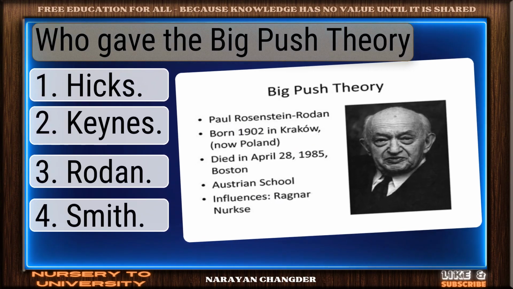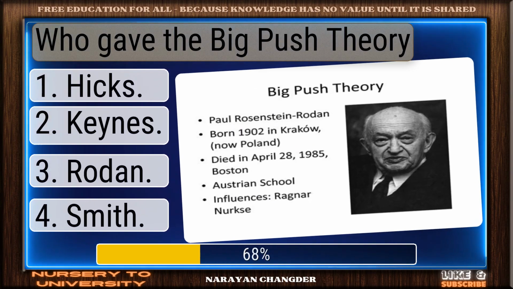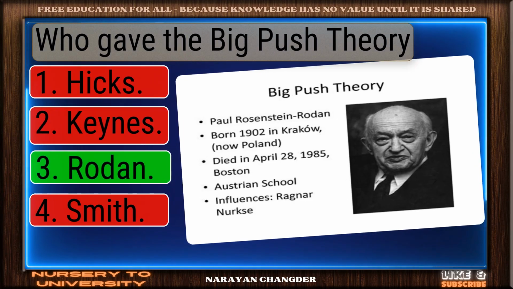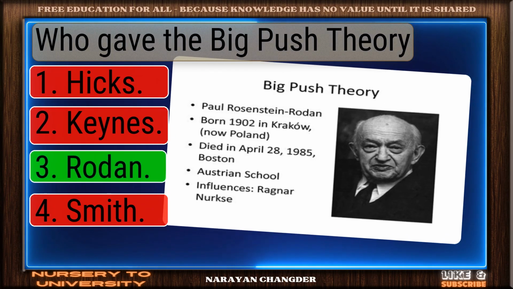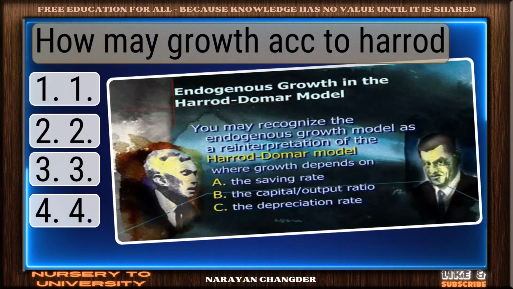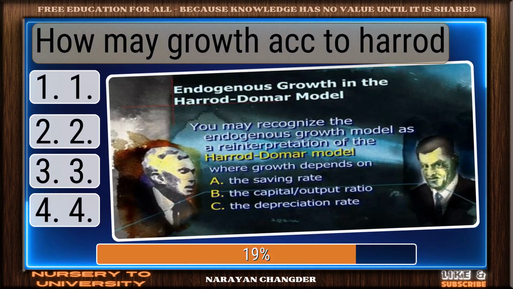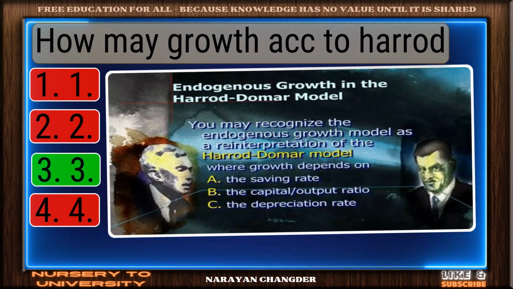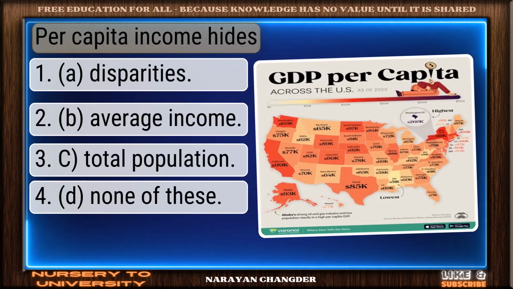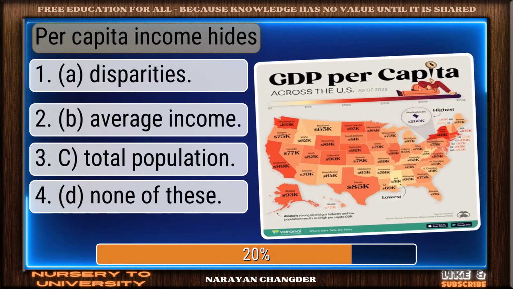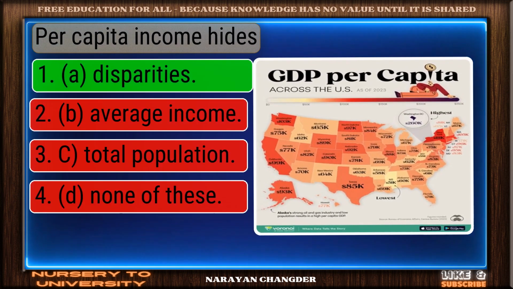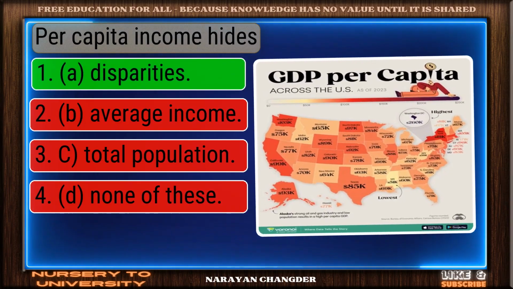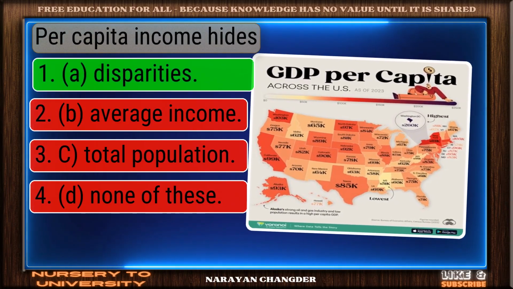Who gave the Big Push theory? You're right. Rodan is the correct answer. How many growth rates according to Harrod? Nice work. You chose 3 and it is correct. Per capita income highlights... Nice selection. Disparities is the correct and valid answer.